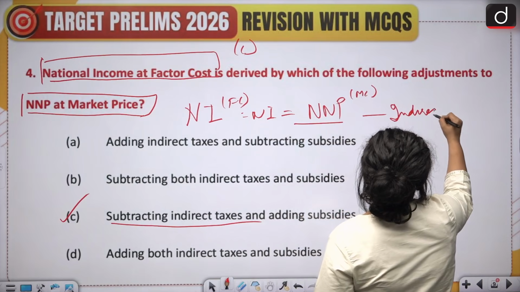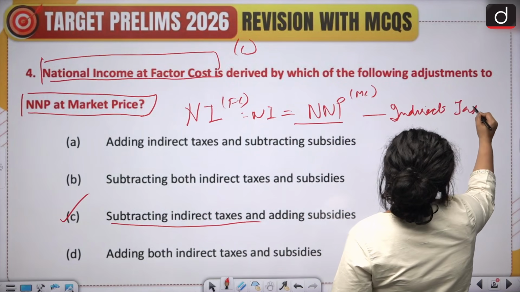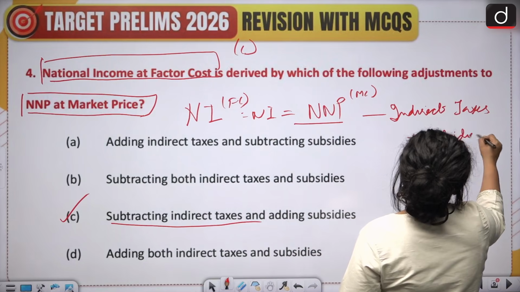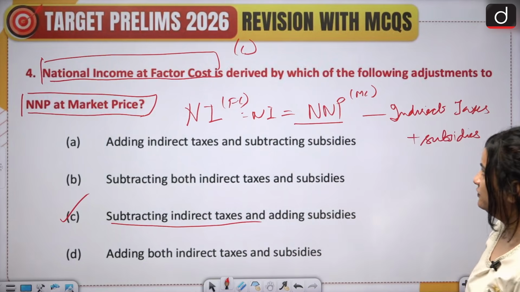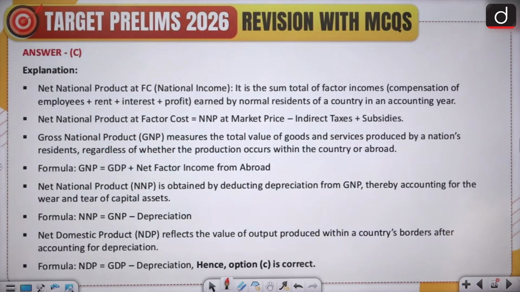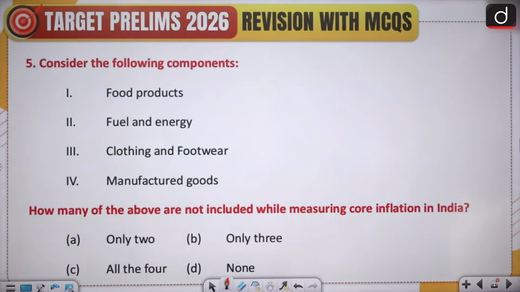Indirect taxes plus subsidies. And with this, we have arrived at the correct answer. Here is the explanation. You may pause the video and take a look at it.